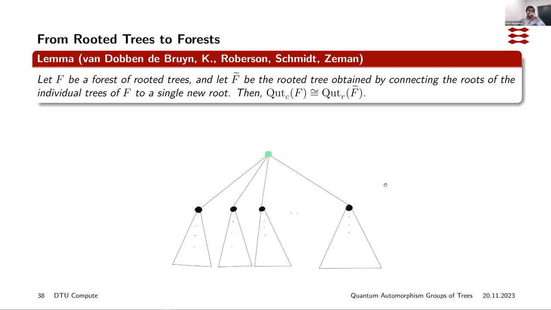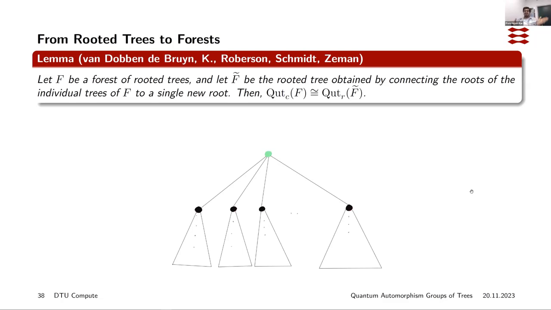Even after this, they remain a union of quantum orbits, so you can just change their color to black. And this allows us, whenever you have a forest of rooted trees, to construct a rooted tree such that the quantum automorphism group of the disjoint union of that forest is the quantum automorphism group of this rooted tree.